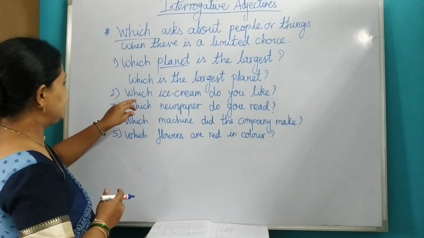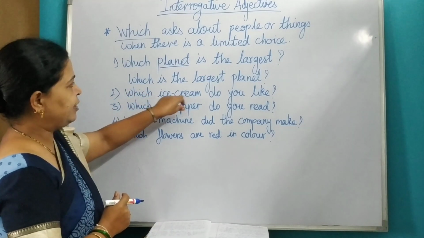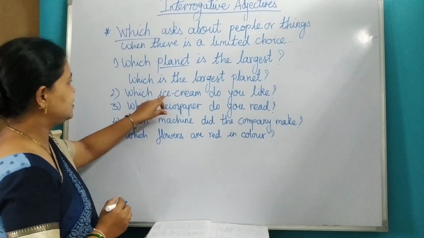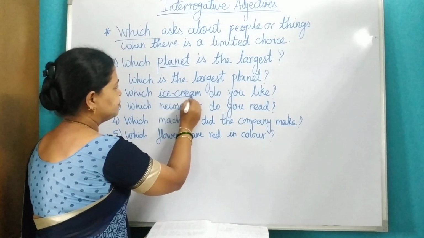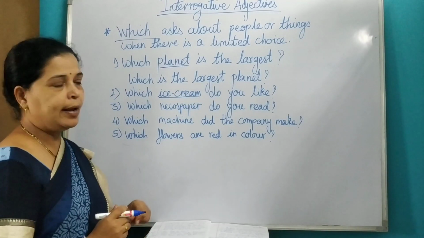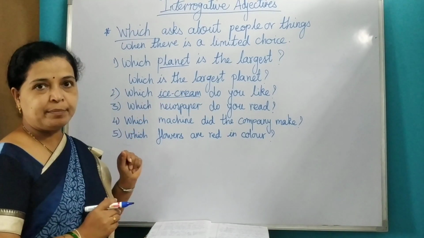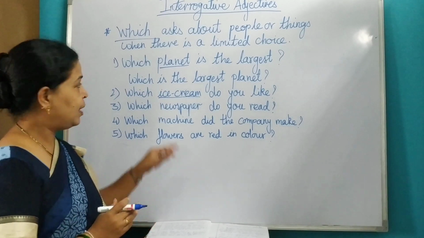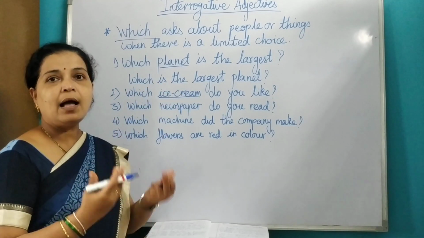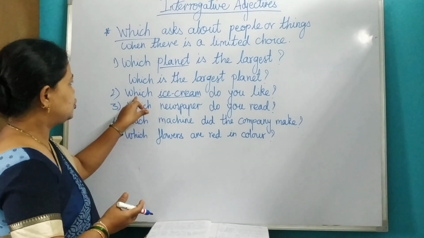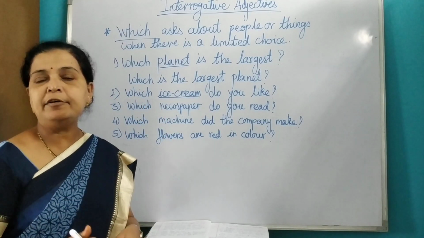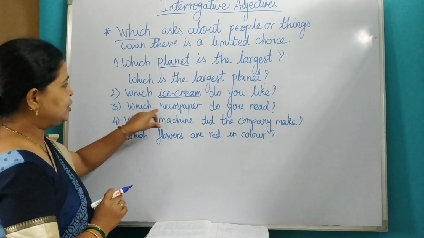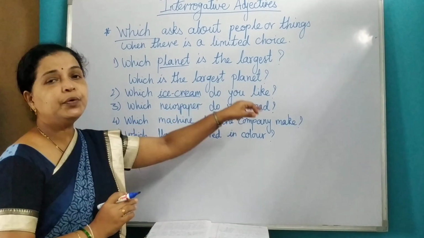Similarly, next sentence. Which ice cream do you like? Here in this sentence, ice cream is your noun. Which ice cream? So which is describing the noun ice cream, as well as it is asking a question. So it is an interrogative adjective. Same way, which newspaper do you read?